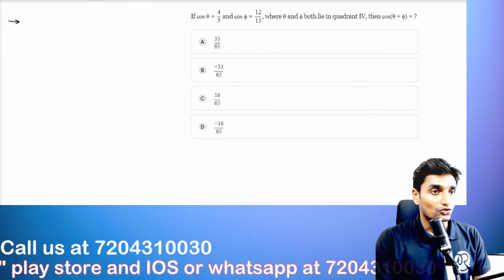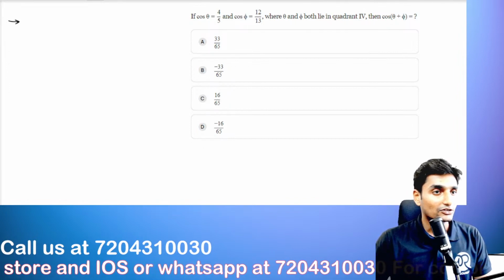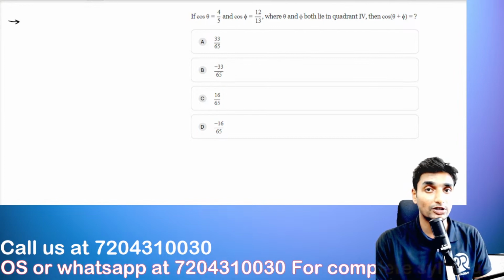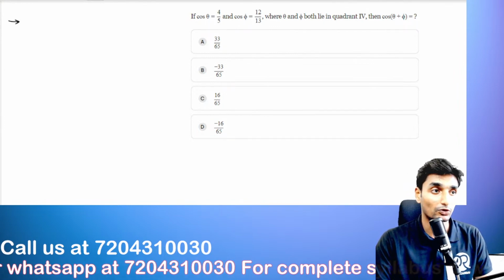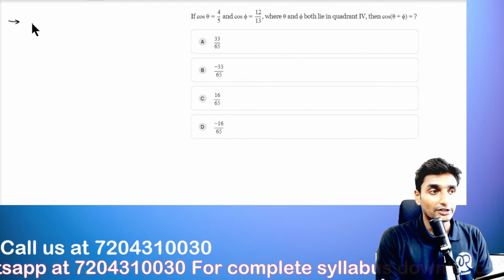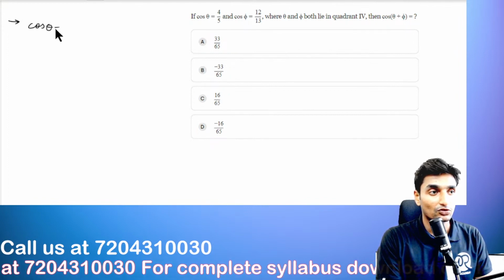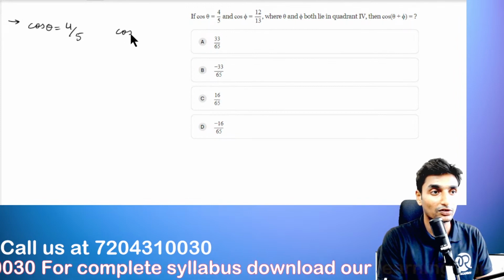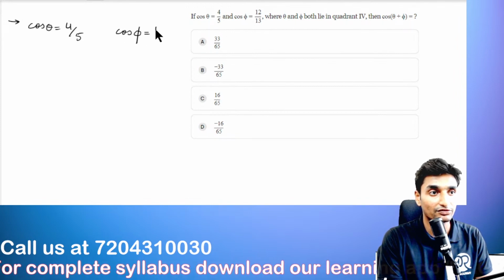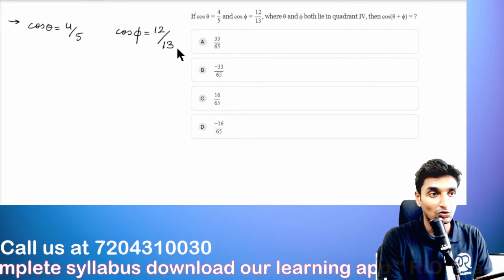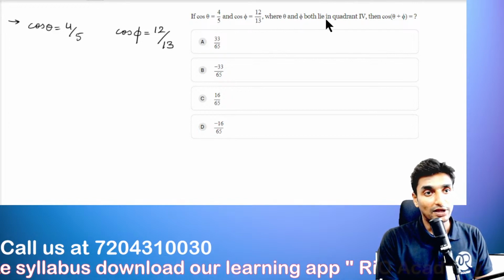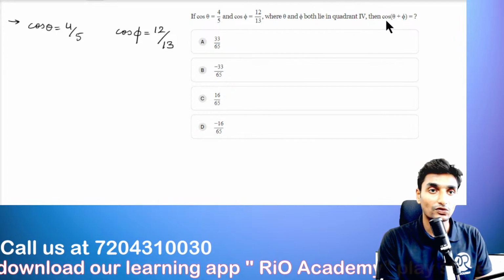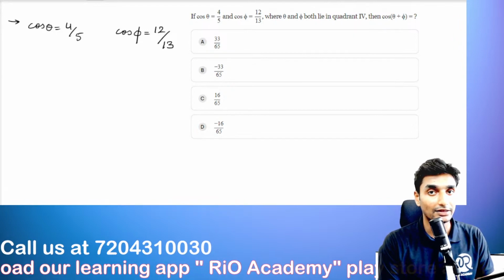Okay, fine guys, now let us look at the next question. This question too, once again guys, has been asked in your previous year's question papers. I hope the question is visible. If cos of theta is 4 upon 5, and cos of phi is 12 divided by 13, where theta and phi both lie in the 4th quadrant, then what is cos of theta plus phi?